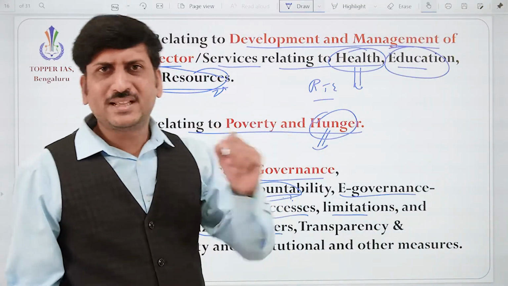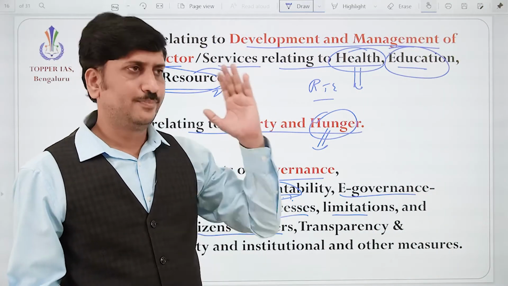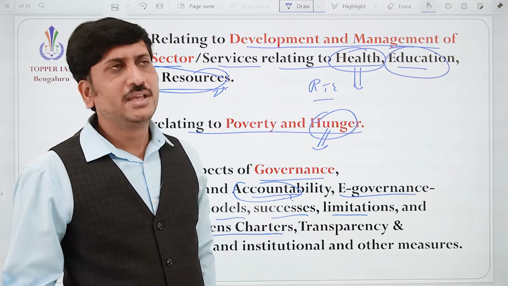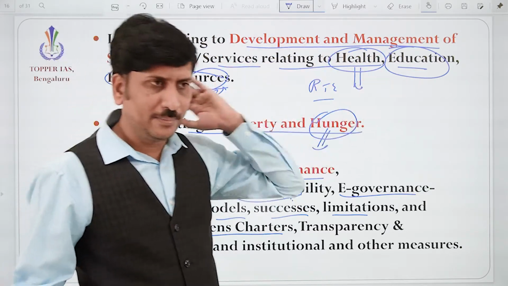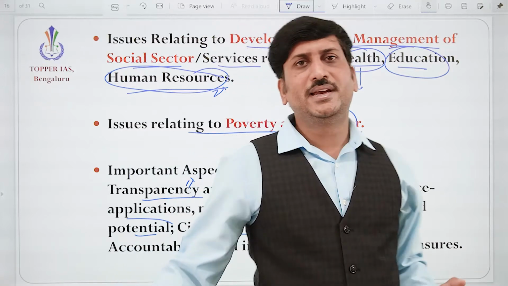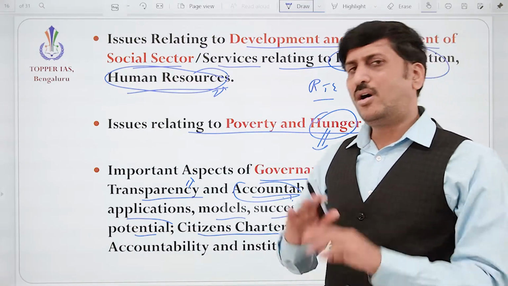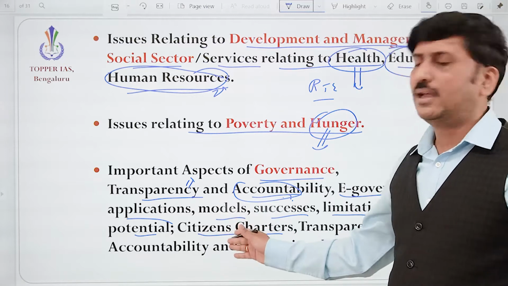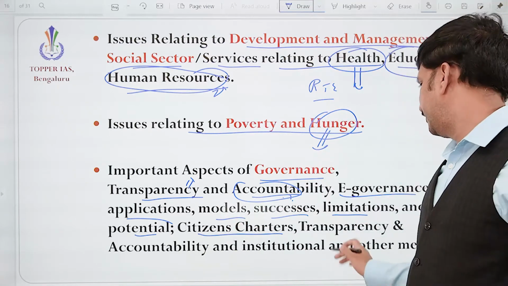Citizen charters. So when a person is approaching a government department, he should know what service is available, how many days I can get it, what is the fee to be paid, all those details. If it is available, that is the true empowerment of the citizens.